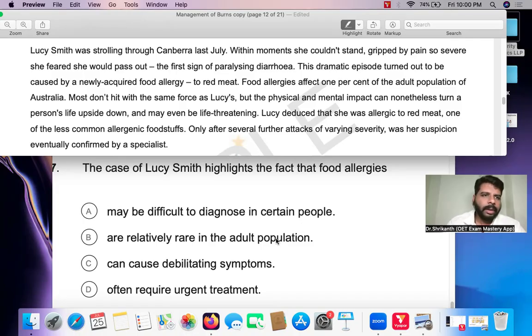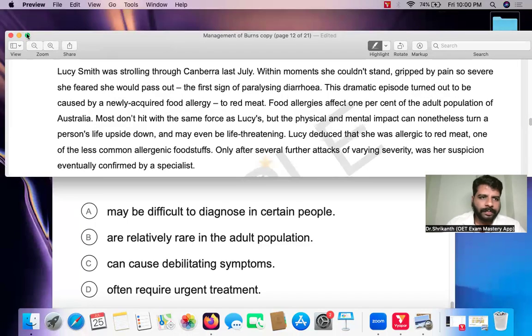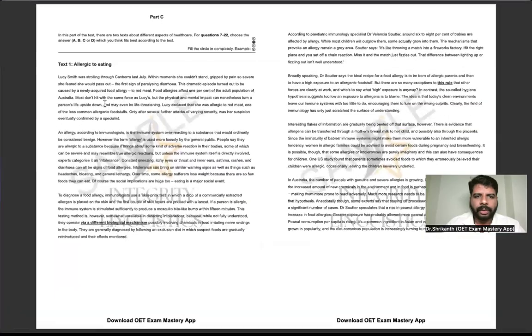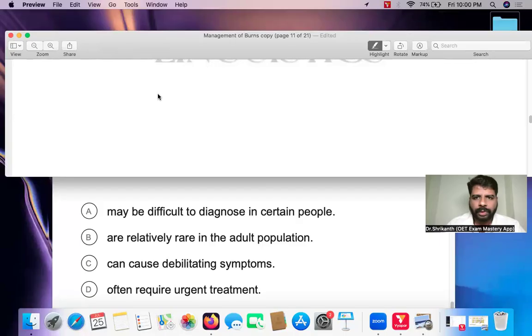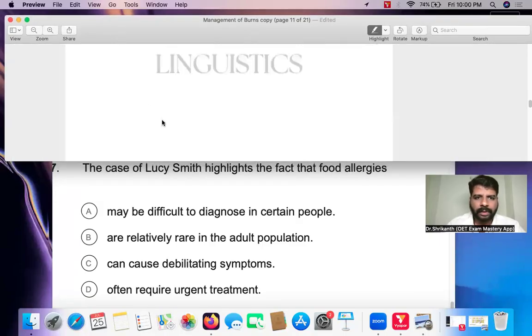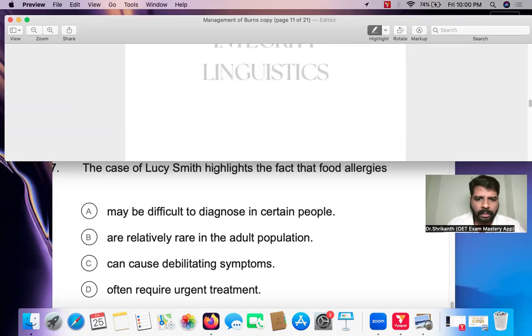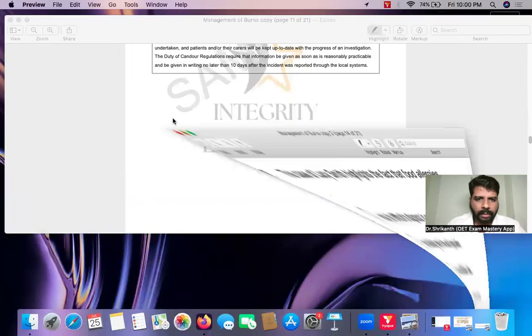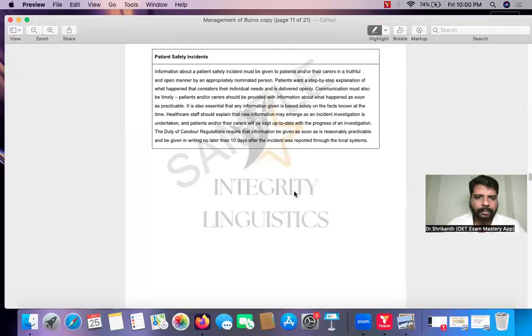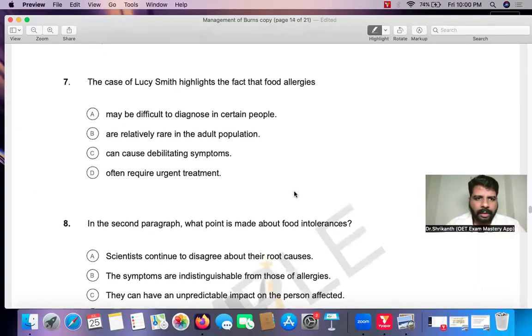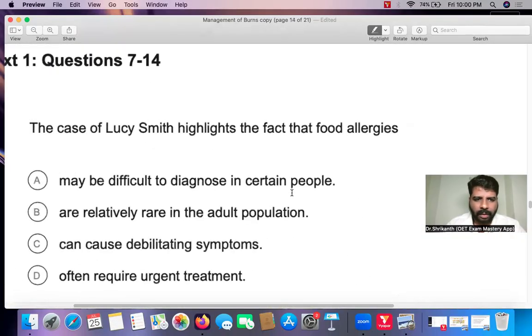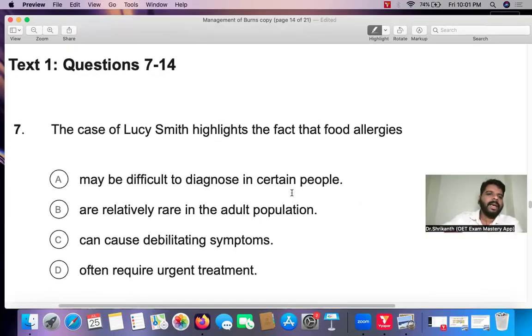All right, let's have a discussion of the question. One of the most important things that you need to do is identify what type of question we are dealing with. That is the first and foremost thing we need to do. So let's take a look at the question, allergic to eating, the seventh question over here. The question is: the case of Lucy Smith highlights the fact that food allergies.